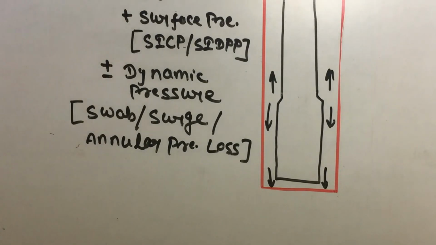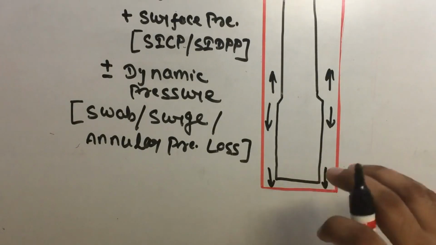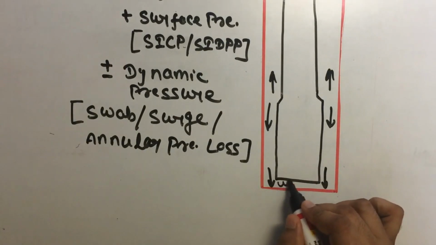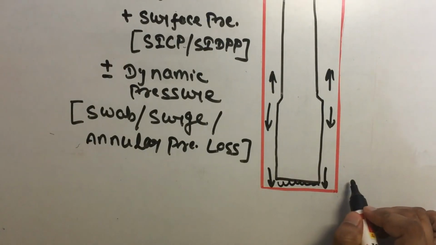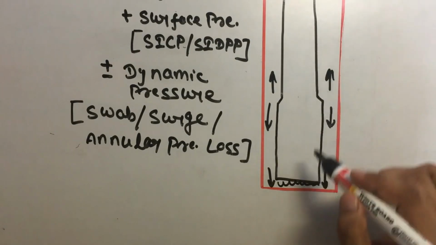Okay, and while tripping out, that means pull out is going on, at that time swab pressure is generated. In that condition also the string, bit and stabilizer work as a piston and try to swab the fluid from the formation. If the BHP is less here than the formation pressure, why does swab pressure generate?